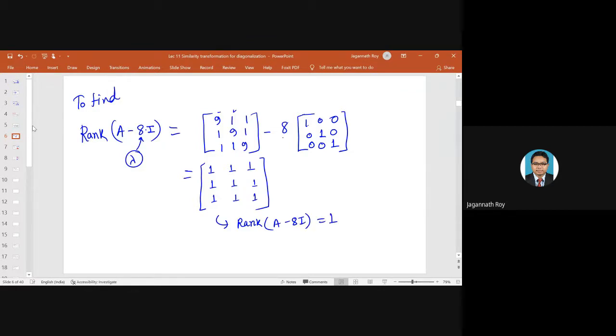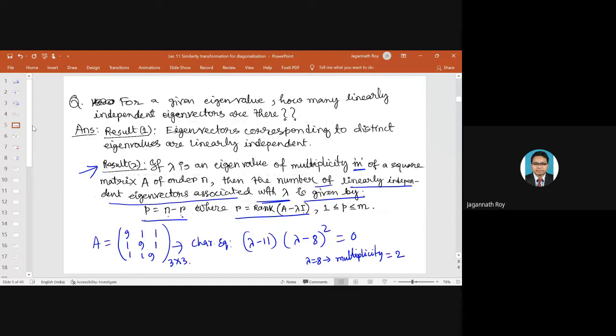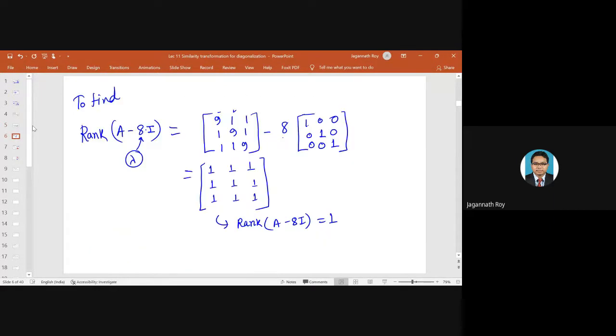Now if you go back to this previous theorem, this remark, r equals 1 and n is 3. So this is r. Let us write. We have A equals n by n, that is in this case 3 by 3 here.